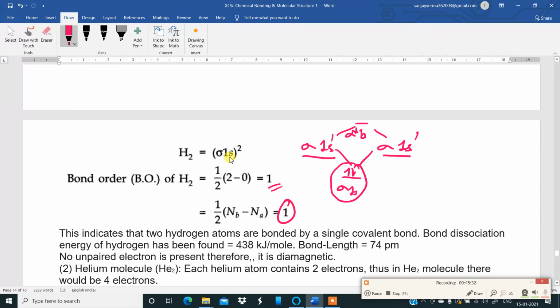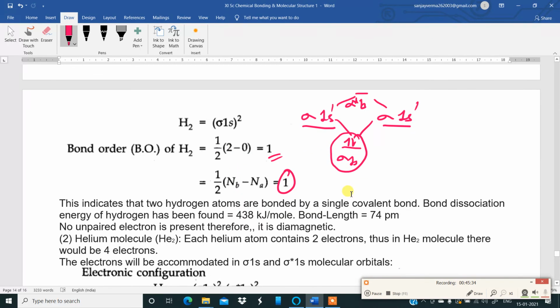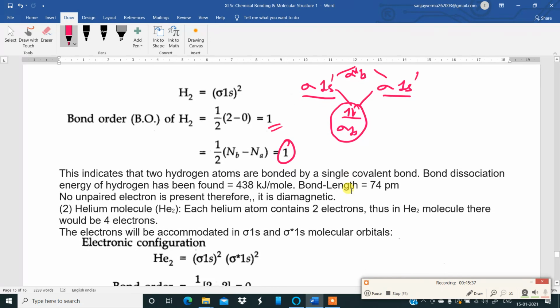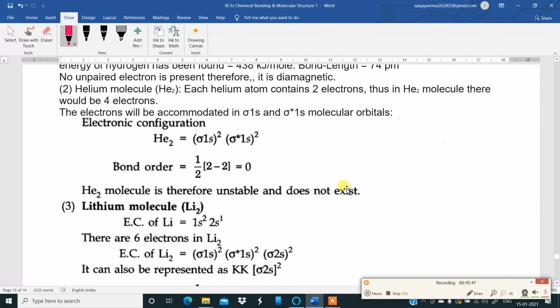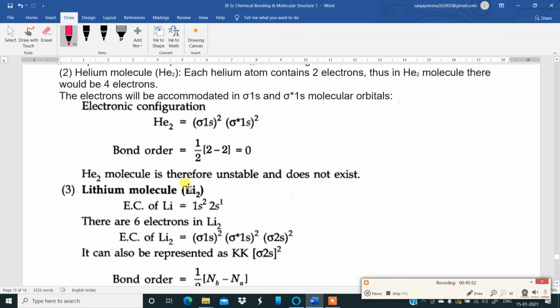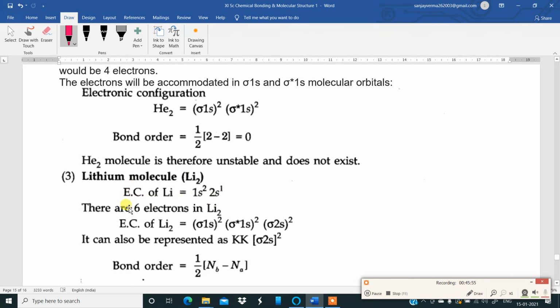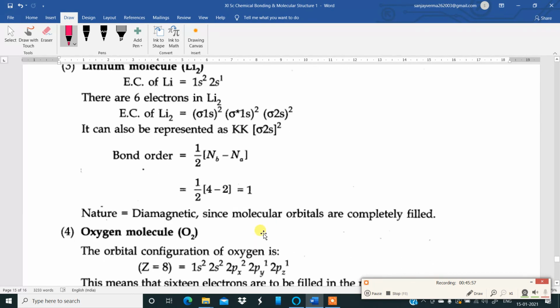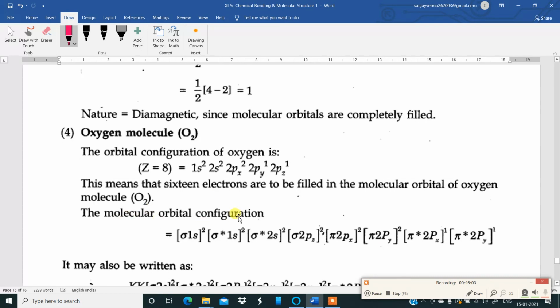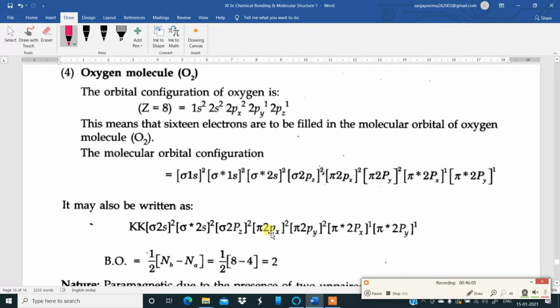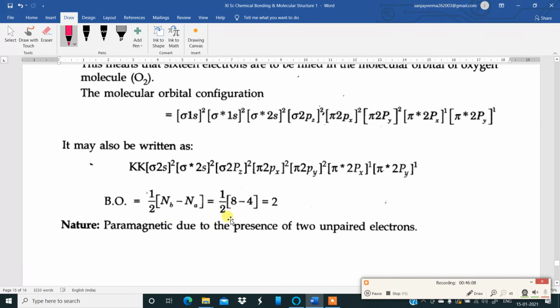Okay. So later in this chapter, I will try to discuss almost all the different types of molecular orbital diagrams. Now here some electronic configurations are given for helium. What order is completed? Lithium configuration is given. Oxygen electronic configuration is given. Its molecular orbital configuration is also written over here. One order is completed.